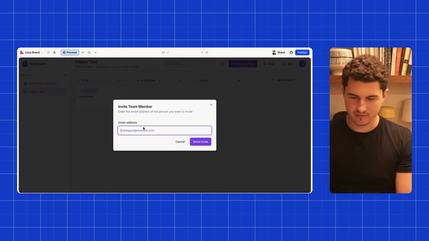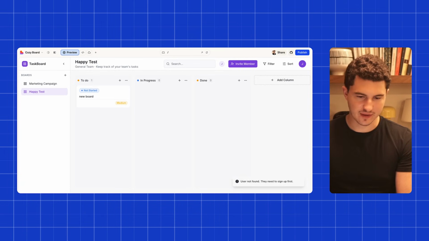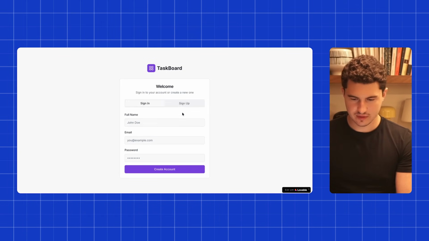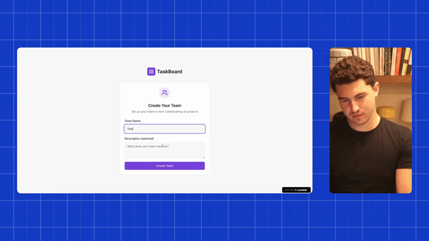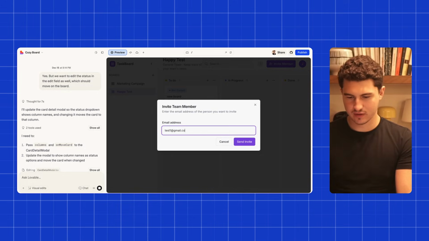Let's also play around with the inviting. So I'm going to go and invite my real email here. It seems like they need to be signed up first. It isn't necessarily ideal, but let me create another account here. Okay, so we'll create another account, one Gmail. Test. Okay, so if I go back here, go invite test1.com, let's see.